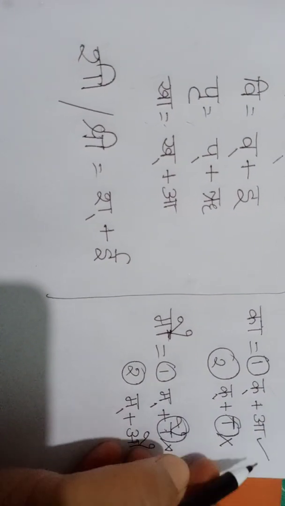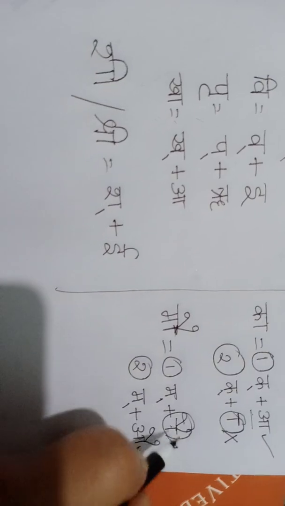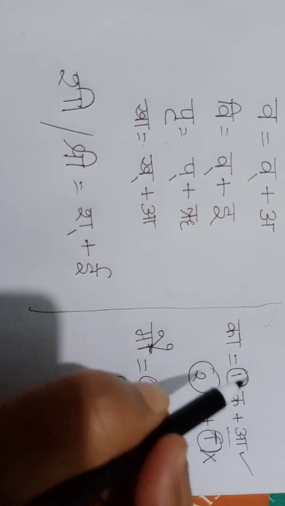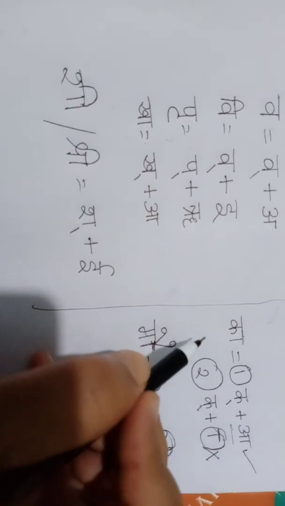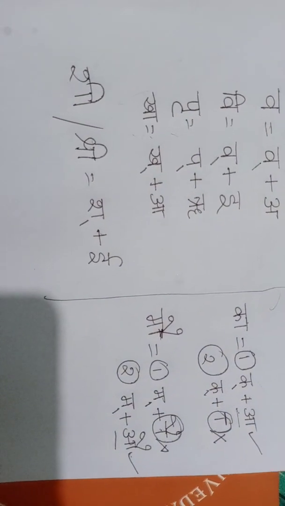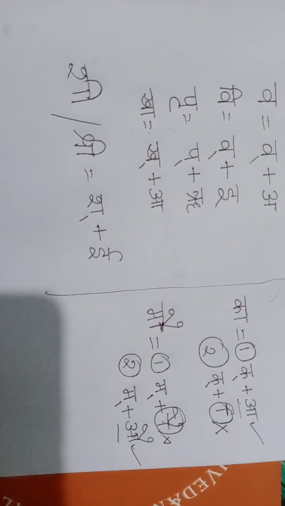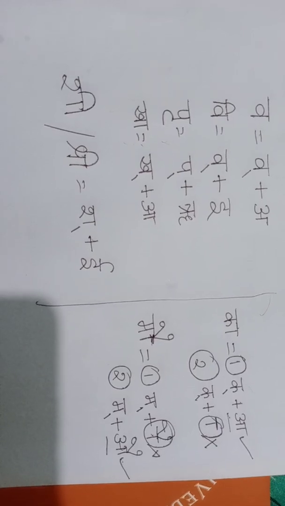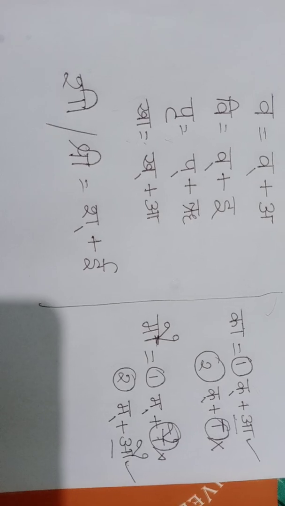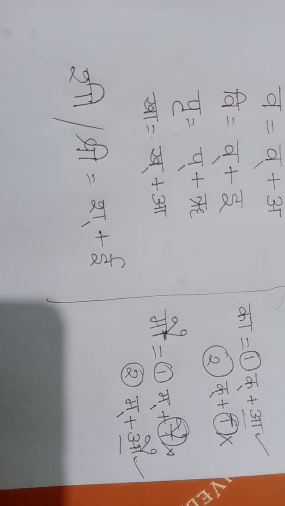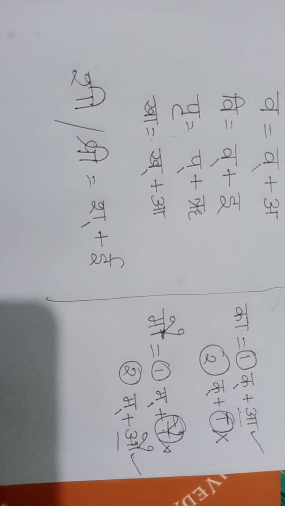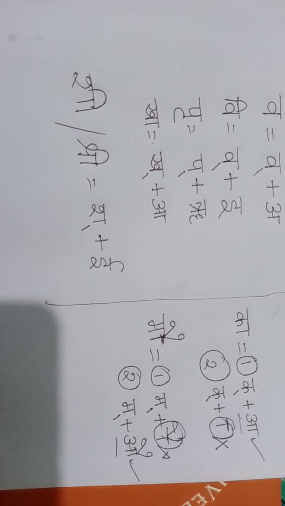You have to detach the full Sharavarna, because in every Vyanjan Varna there is a Sharavarna, not the matra. I am repeating again: at least one Sharavarna is there in every Vyanjan Varna, but not the swar matra.